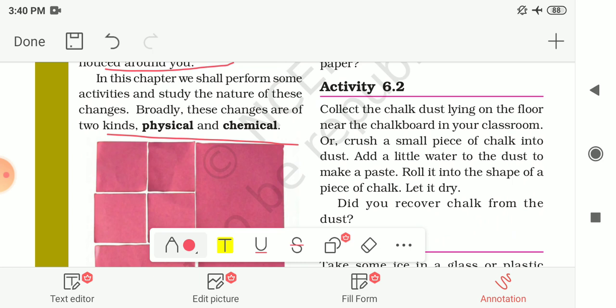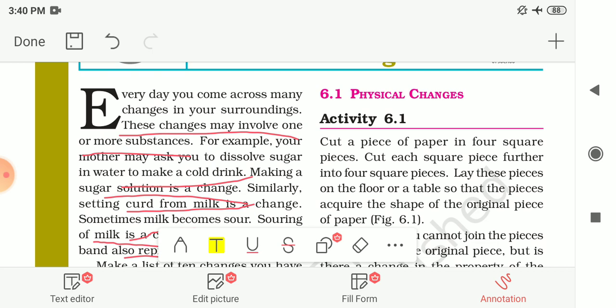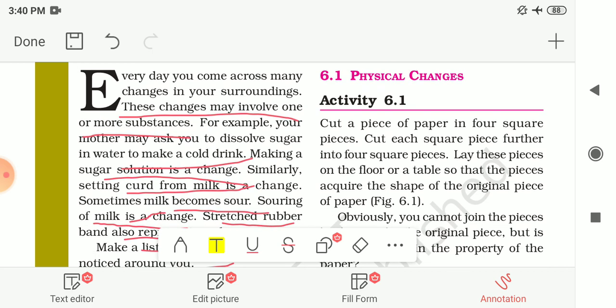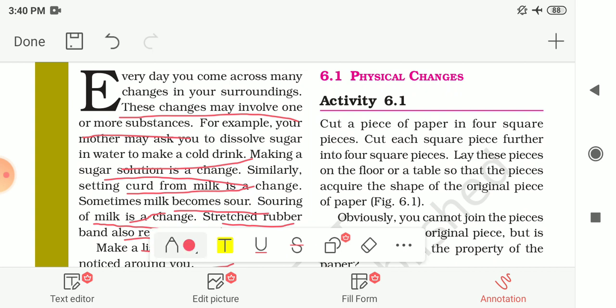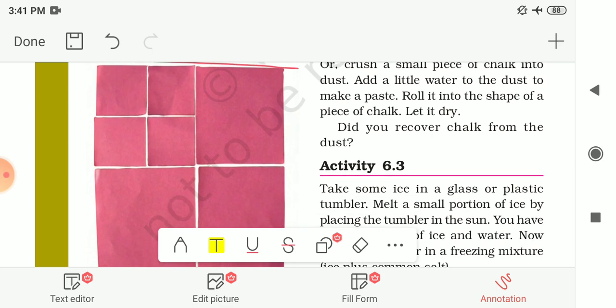The changes which are occurring around us are broadly classified into two categories, physical changes and chemical changes. Now let me first see what physical changes are. For that, one activity is given to you, activity number 6.1. For that you require a piece of paper. Cut a piece of paper into 4 square pieces and cut each square piece further into 4 square pieces. Here in the figure it is shown to you.